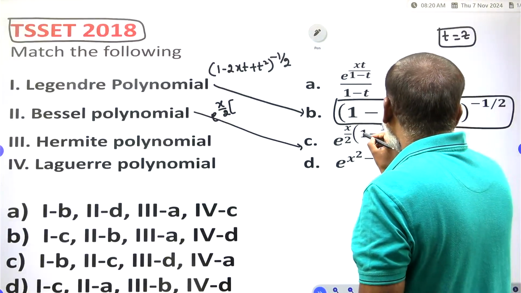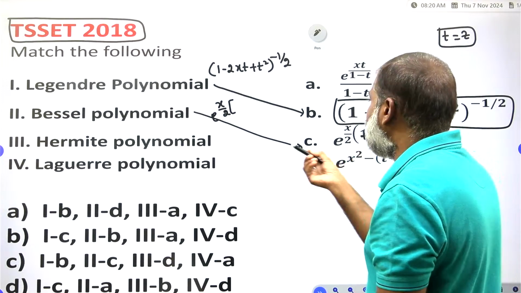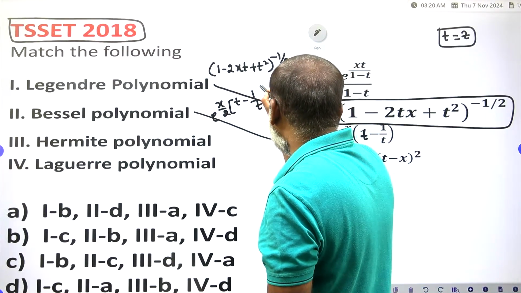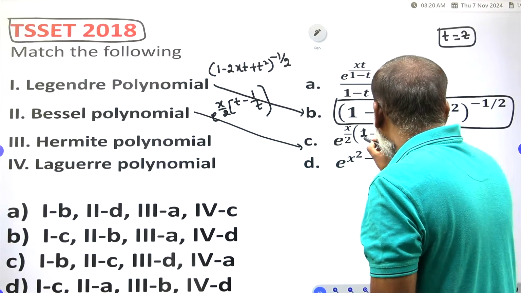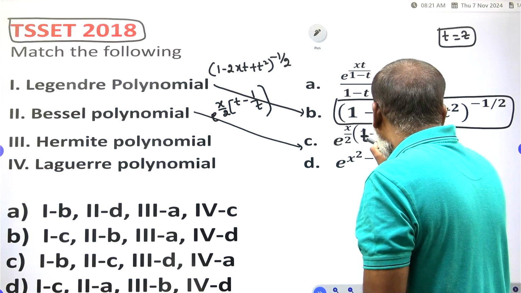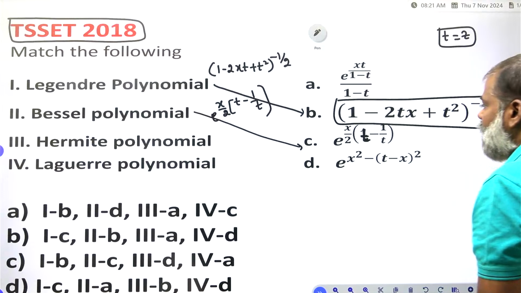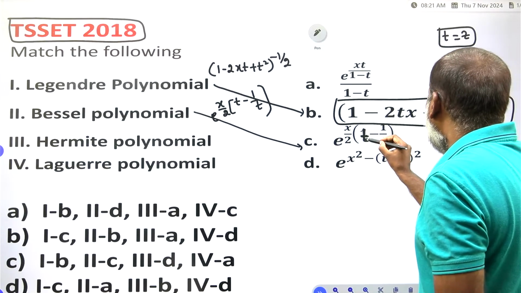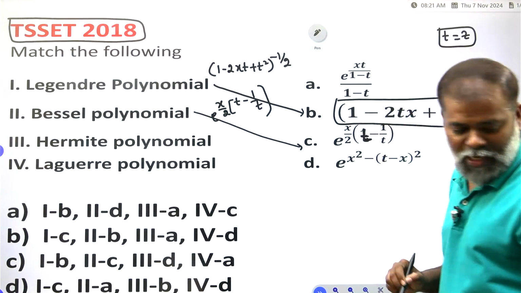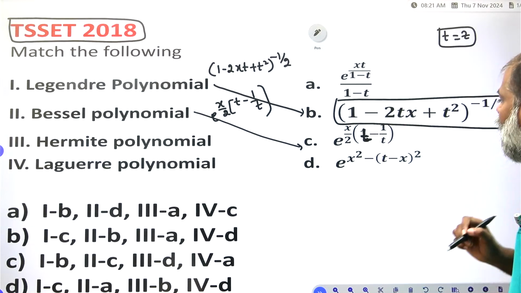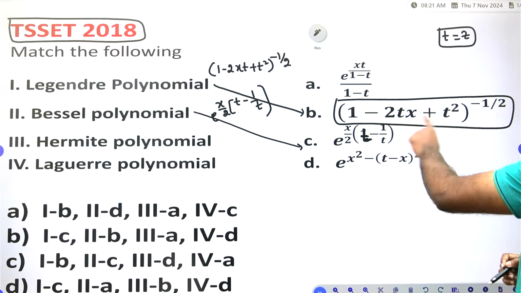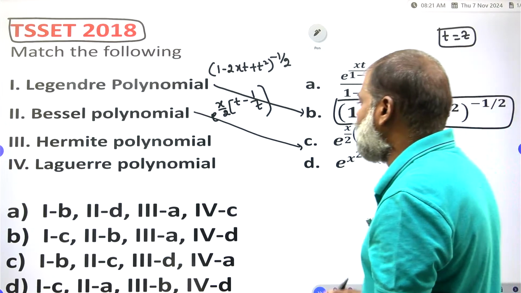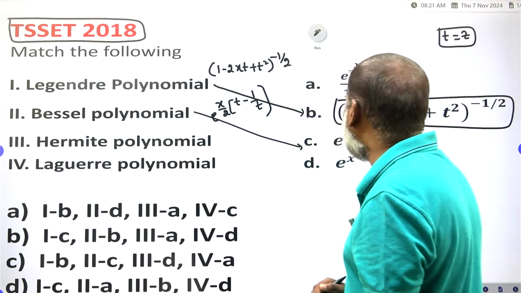This is t minus 1 by t. There is a printing mistake. That is, x by 2 into t minus 1 by t. Instead of z, we have to consider t. So t minus 1 by t, that is the Bessel polynomial. That option is C. Now I am going to the Hermite polynomial.